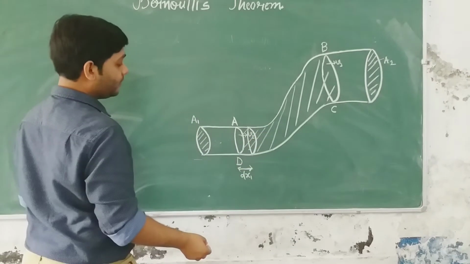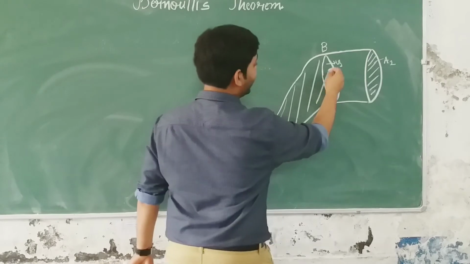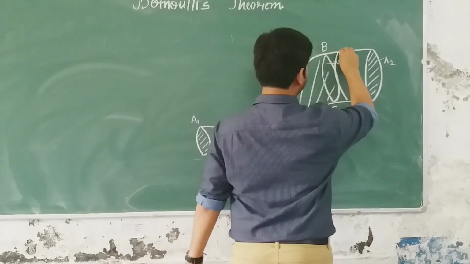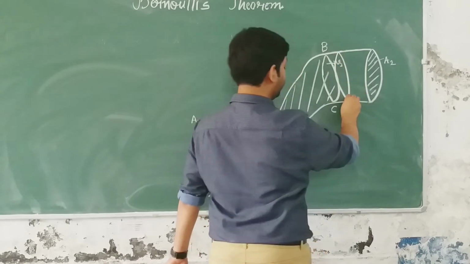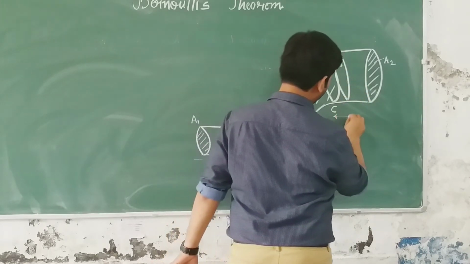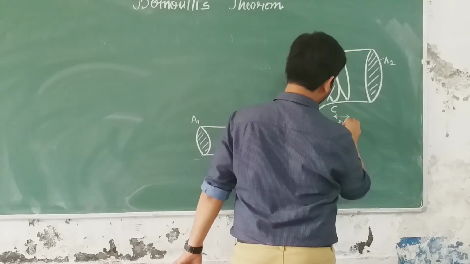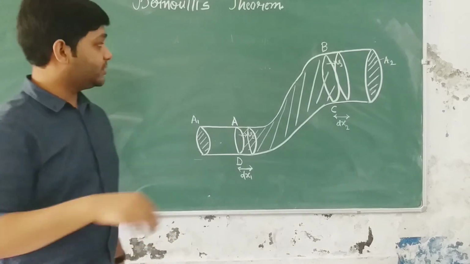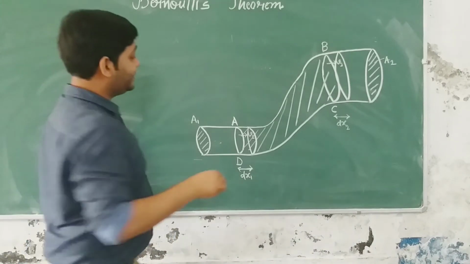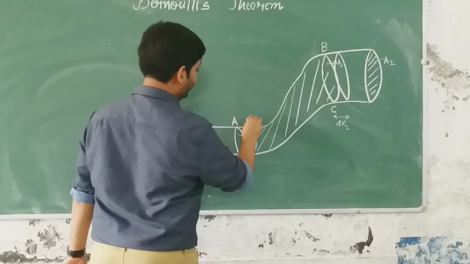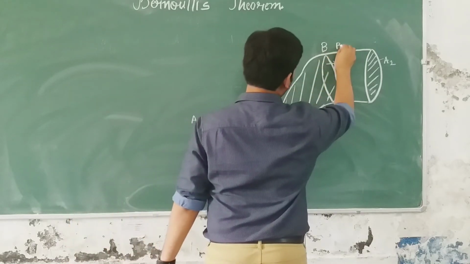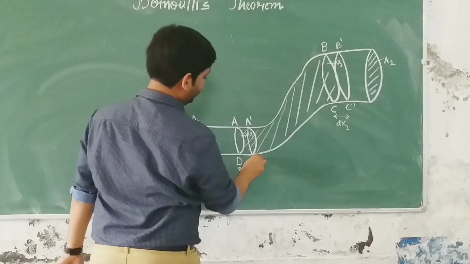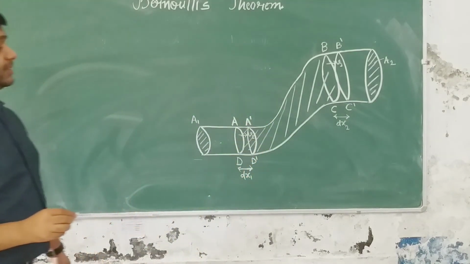Similarly, the other end has shifted somewhat here, and the distance covered is dx2. Let's say this point is now A dash, this point is now B dash, and similarly C dash and D dash. I hope things have become clear.